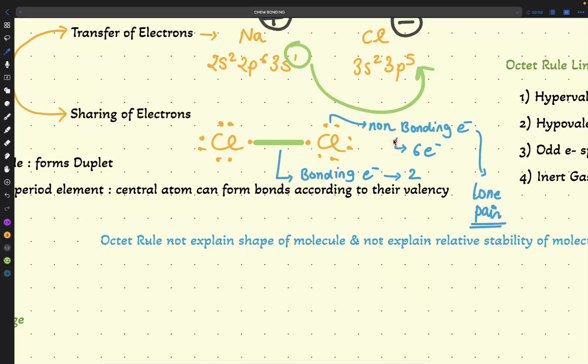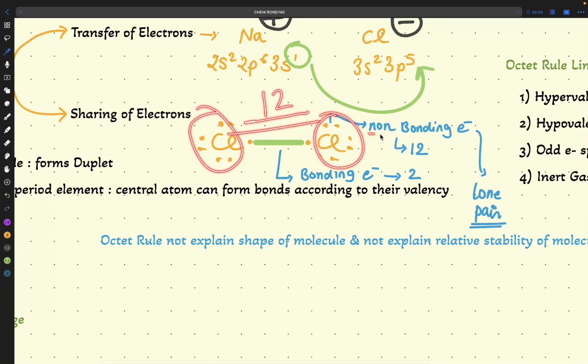No. See, non-bonding electron in Cl2. Yeah, see, wait. Non-bonding electron, how many? Here six, here six. 12.